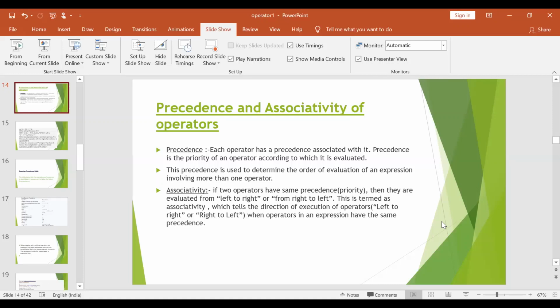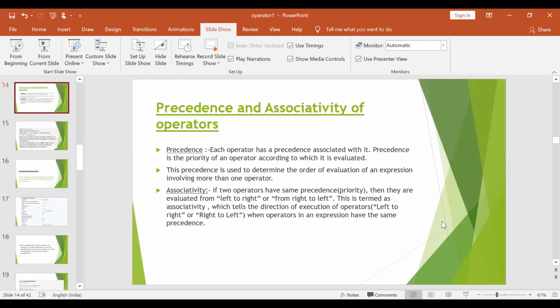If you want to see the dictionary meaning of precedence, it is the condition of being considered more important than someone or something else, so priority in importance, order, or range.